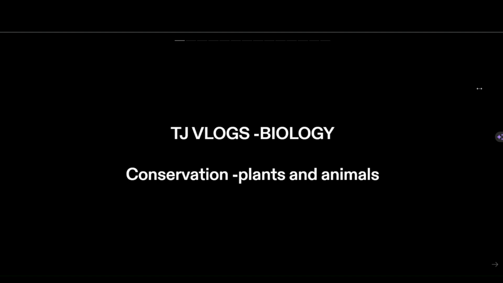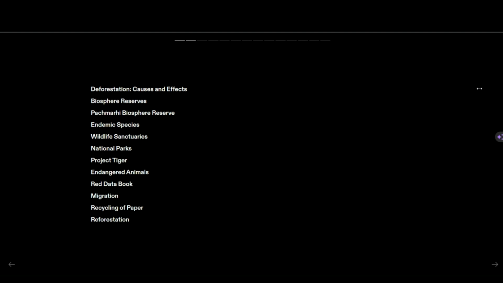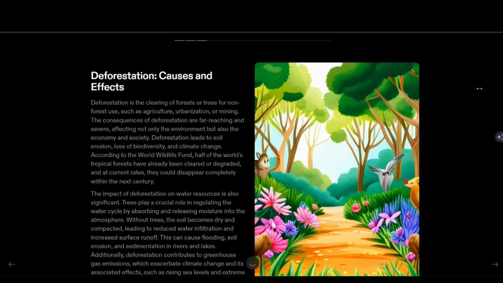Today in class 8, we'll be talking about biology, conservation of plants and animals. First, this is the table of contents which we'll be speaking about. And the next thing is deforestation, causes and its effects.